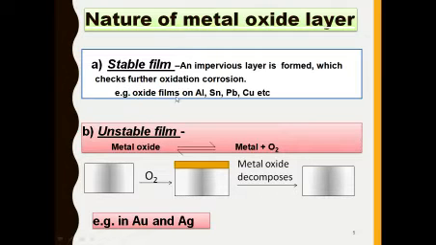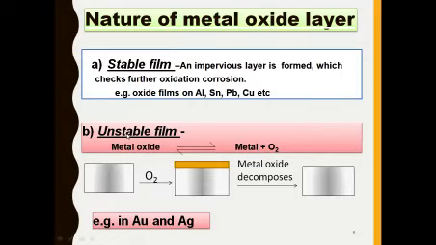The examples are oxide films on aluminium, Sn means tin, Pb means lead, Cu means copper, etc. A stable film is generally a protective film, and it is again classified into two types, the protective film and the non-protective film.